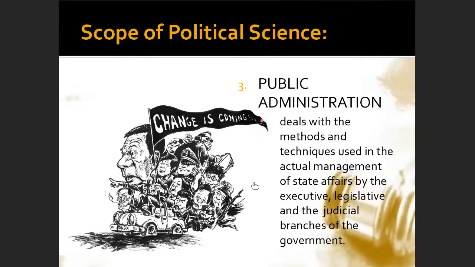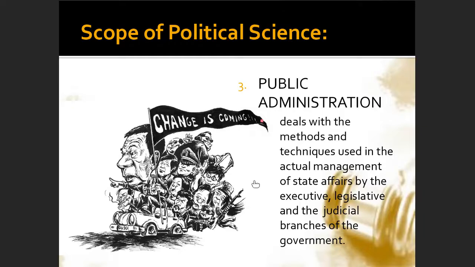So in this case, a lot of aspiring politicians, when they go to politics, if they don't have experience yet, especially if they are from another non-political course, like probably they were actors or boxers, they would now have a crash course on public administration.